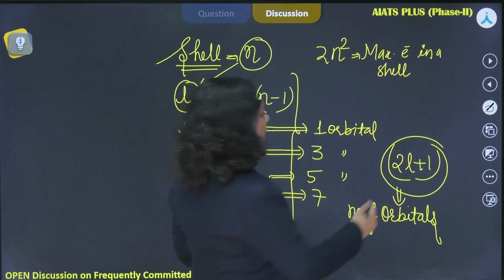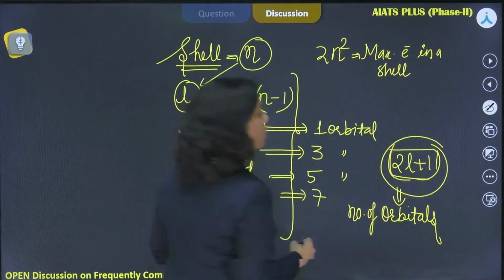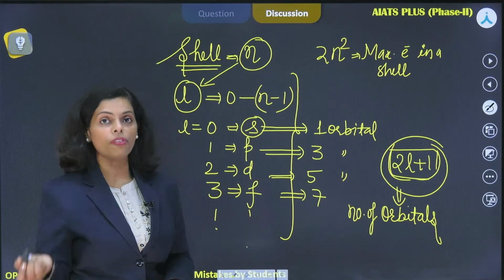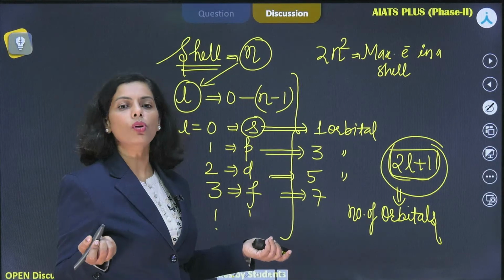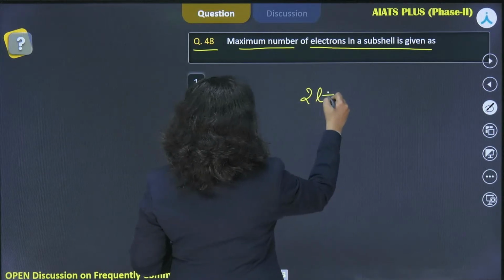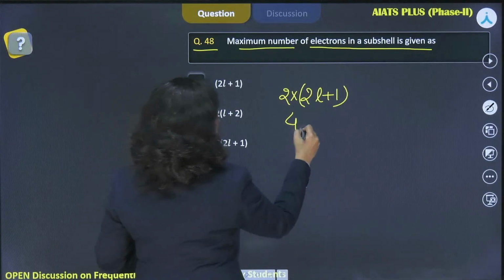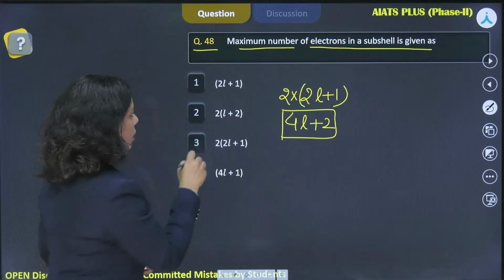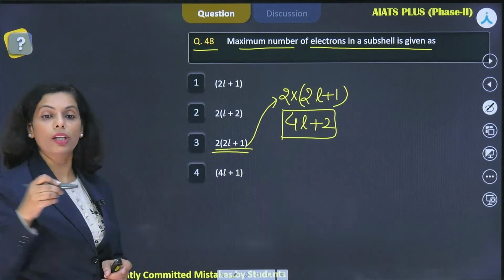So the simple thing: if 2l plus 1 is the maximum number of orbitals in a subshell, then how many electrons would be there? Double of it, right? 2 into the number of orbitals. So the number of orbitals is 2l plus 1, into 2. So 4l plus 2 it would be. And 4l plus 2 is not given, but in terms of this it is given: 2l plus 1 into 2.